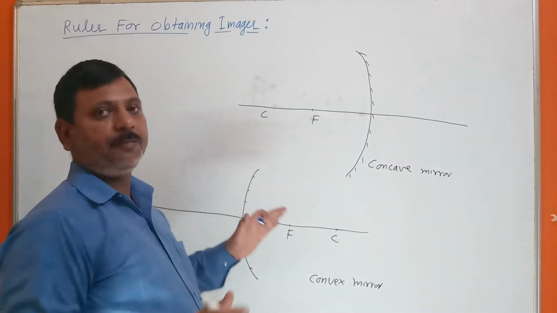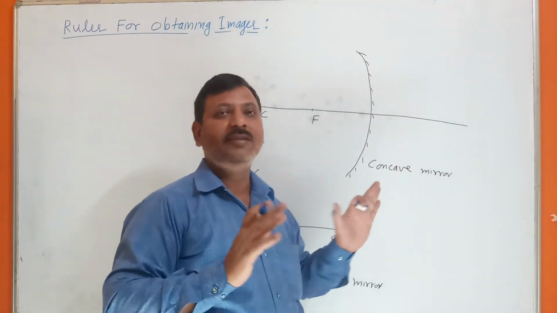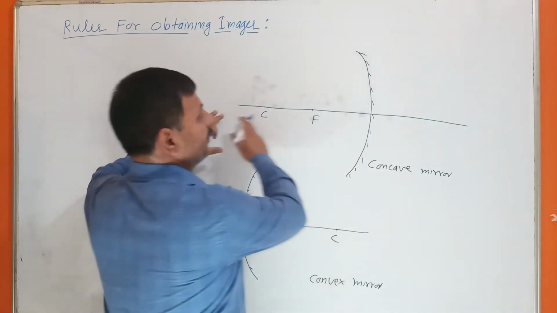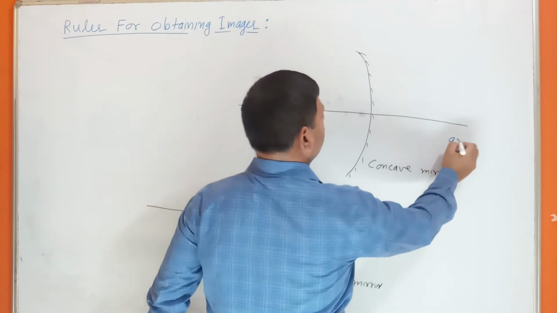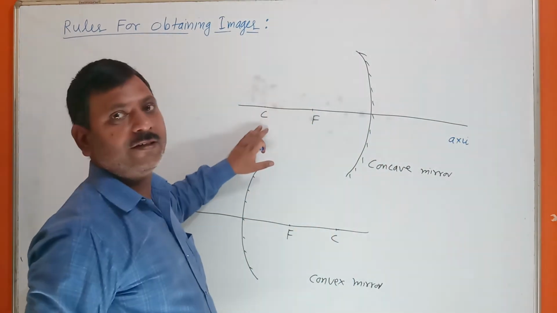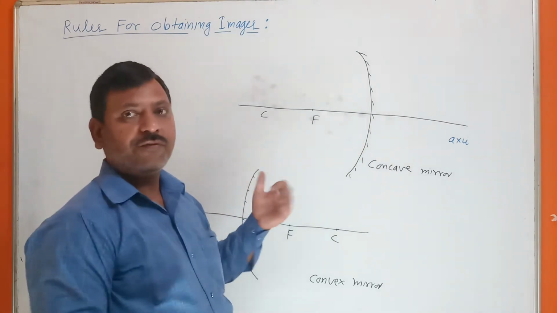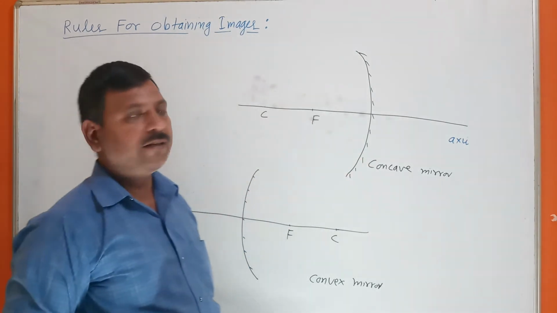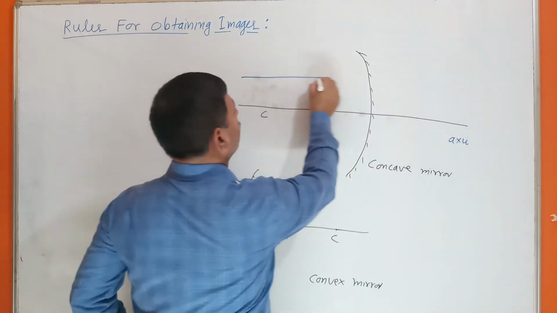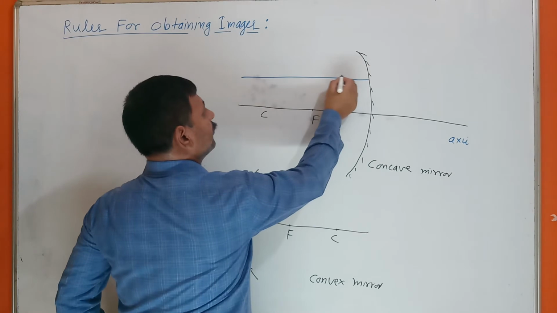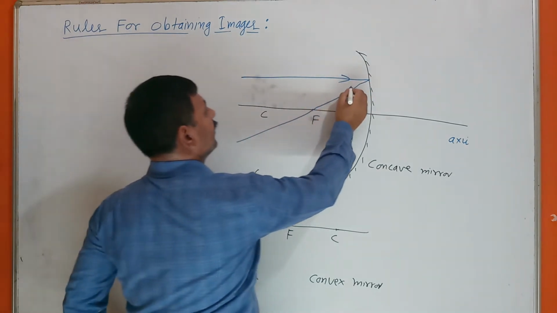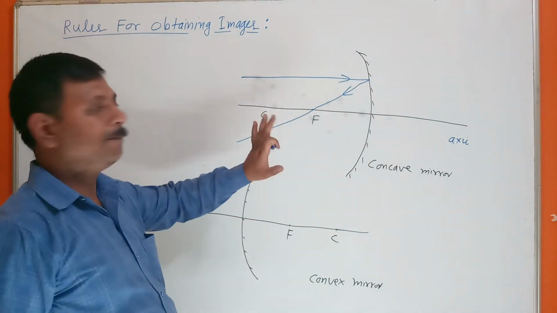See here, I am explaining all the rules in a single figure. I have taken a concave mirror, this is the principal axis. Here the focus and center of curvature will be in front of the mirror in the concave mirror case. So first rule, if a ray is parallel, it will pass through the focus after reflection. First rule.